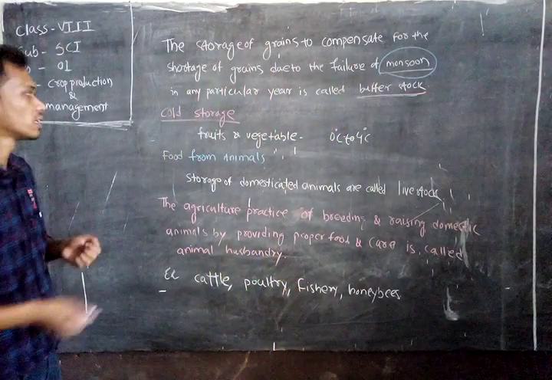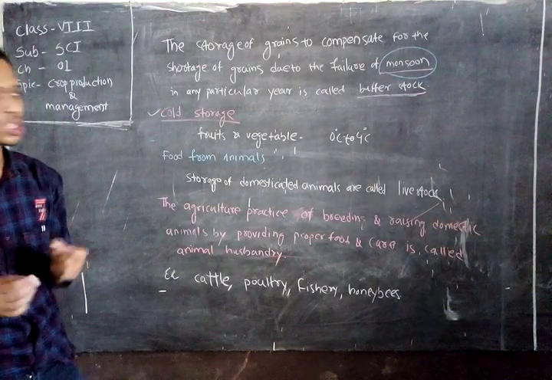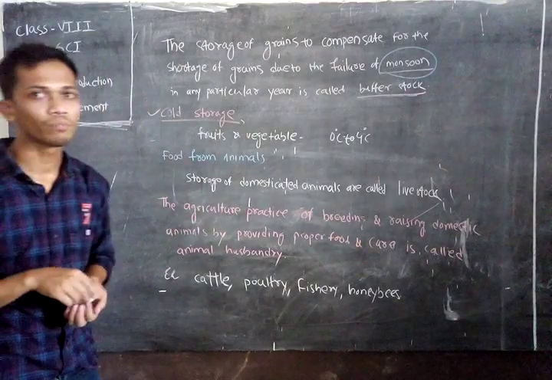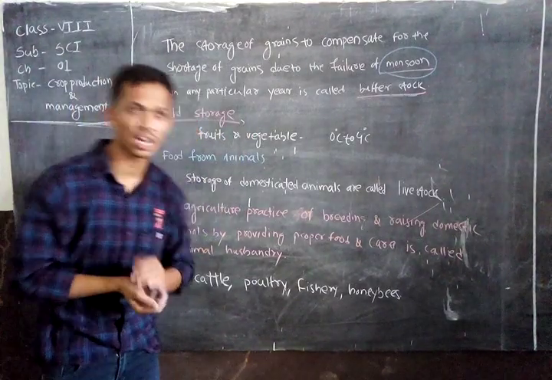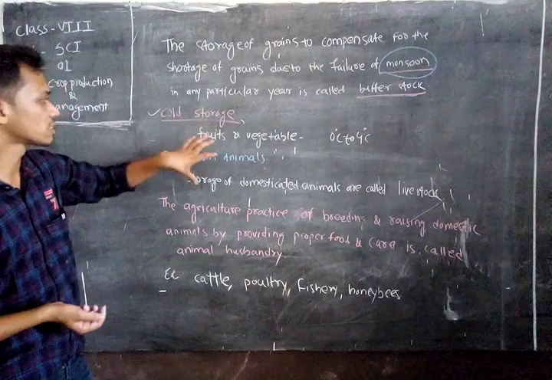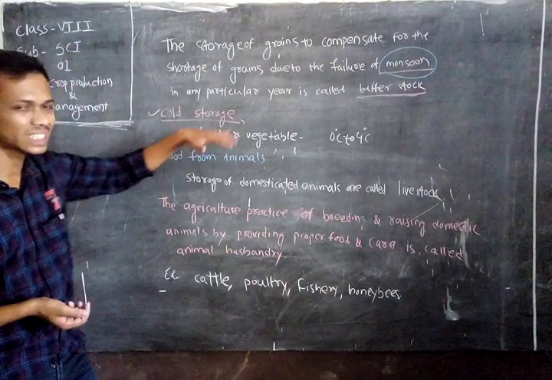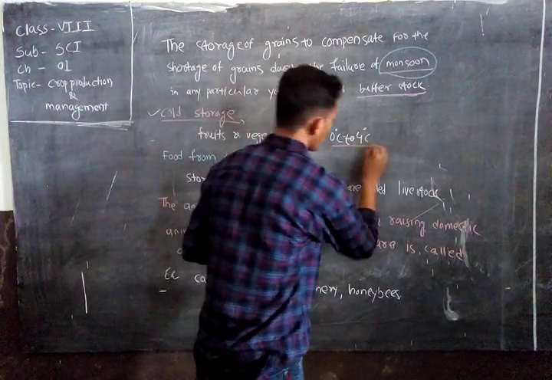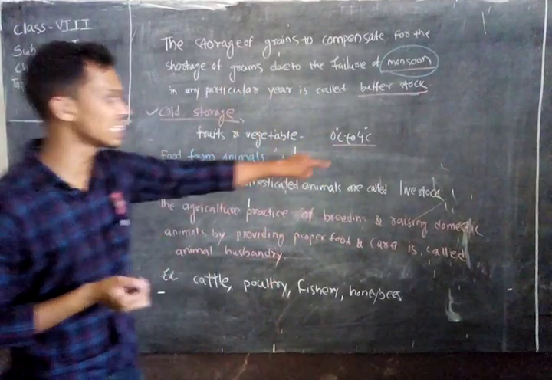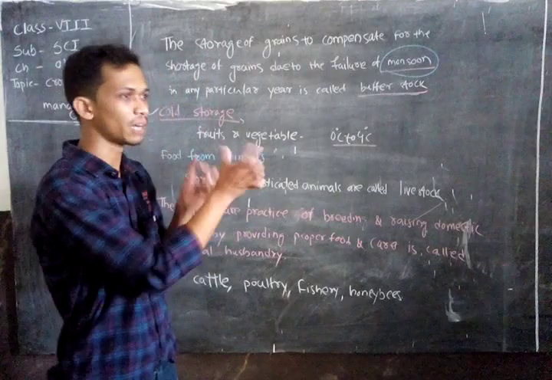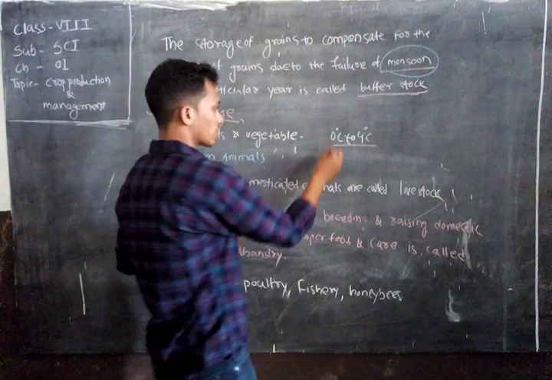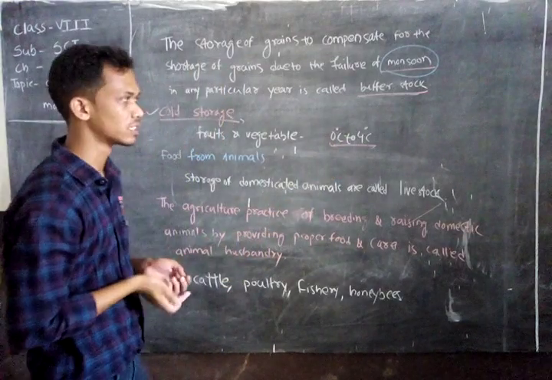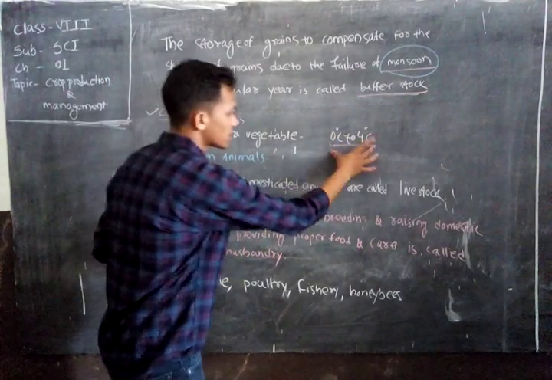Okay, so now you also know about your cold storage. So what is cold storage? Cold storage is a place where various refrigerators are connected. At that place mainly we store fruits and vegetables. In the cold storage, a temperature of 0 degree Celsius to 4 degree Celsius is maintained. Always such a temperature is maintained there.